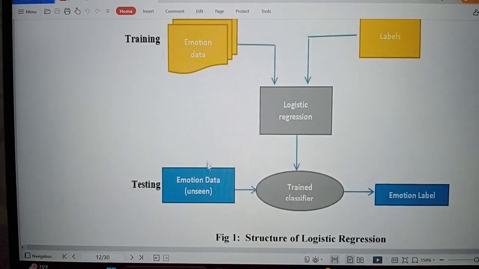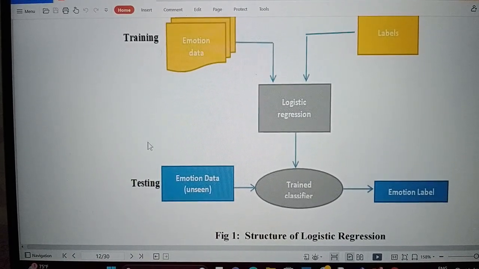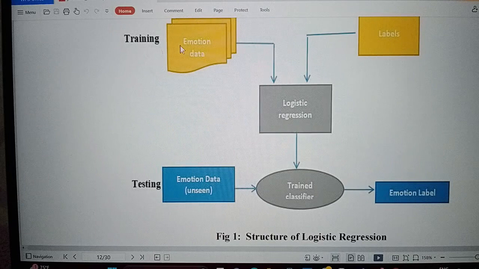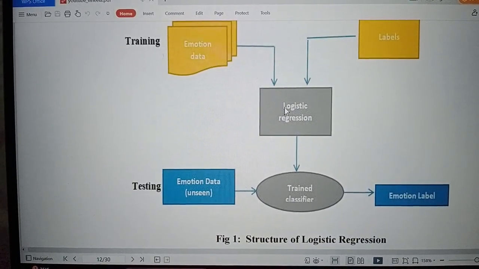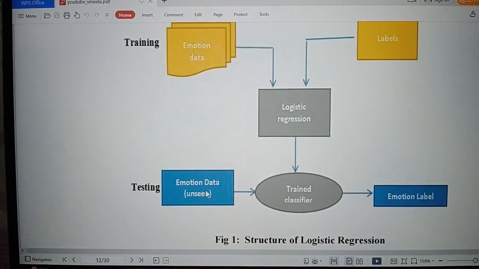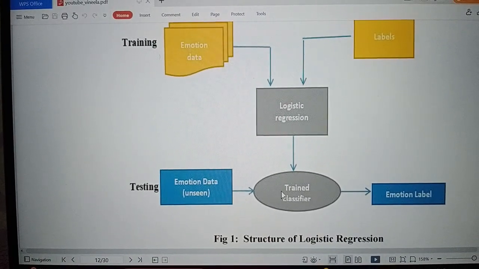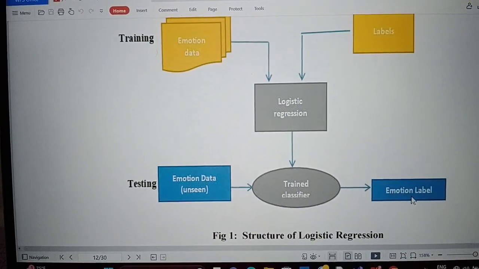This is the structure of logistic regression, in which we have two phases, training and testing. First is training, where emotion data and labels are fed into logistic regression. From this, we give testing data, that is unseen emotion data, which is sent to the trained classifier, and lastly we get the emotion label.